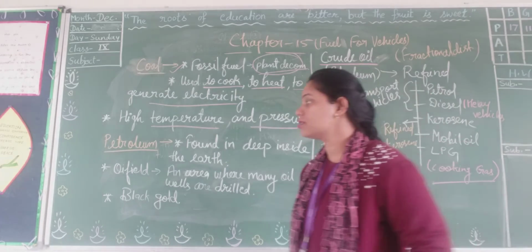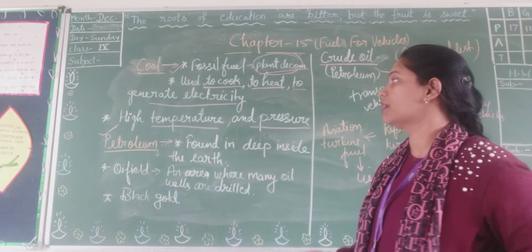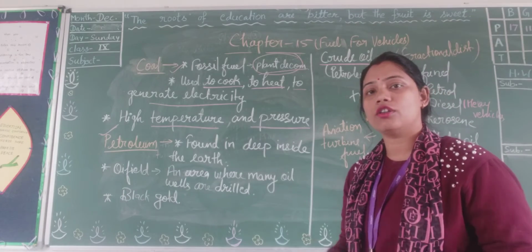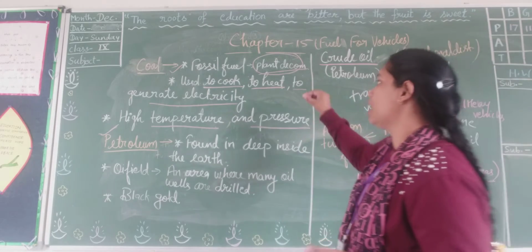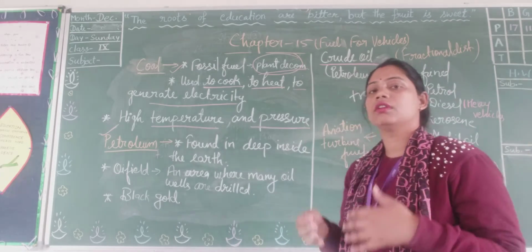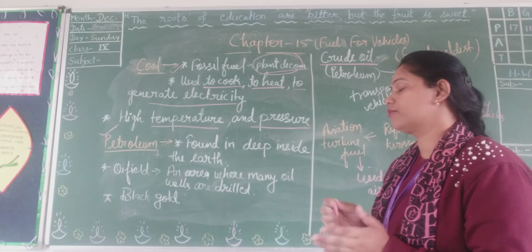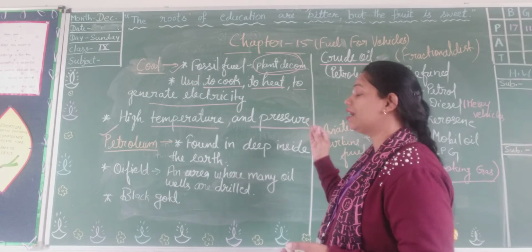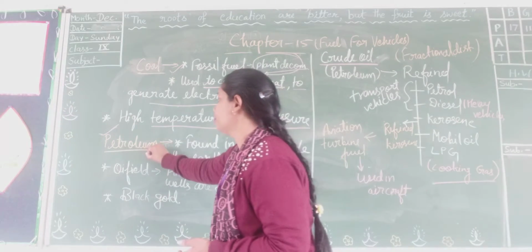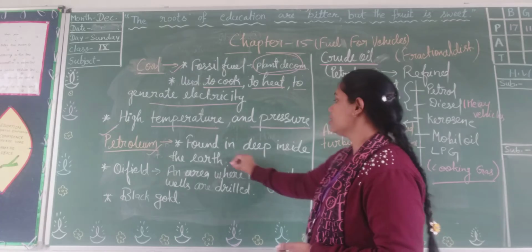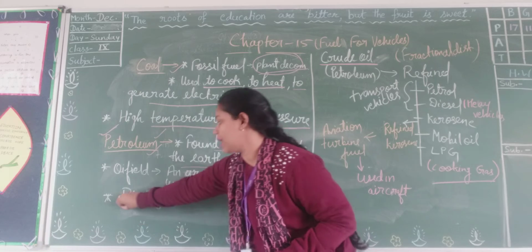Next one is petroleum. Petroleum is also a fossil fuel, and it is the result of decomposition of animals. Just like plants, many animals were buried under the earth, and after millions of years, that animal material after decomposing changed into petroleum, and it is found deep inside the earth. Petroleum is also known as black coal.